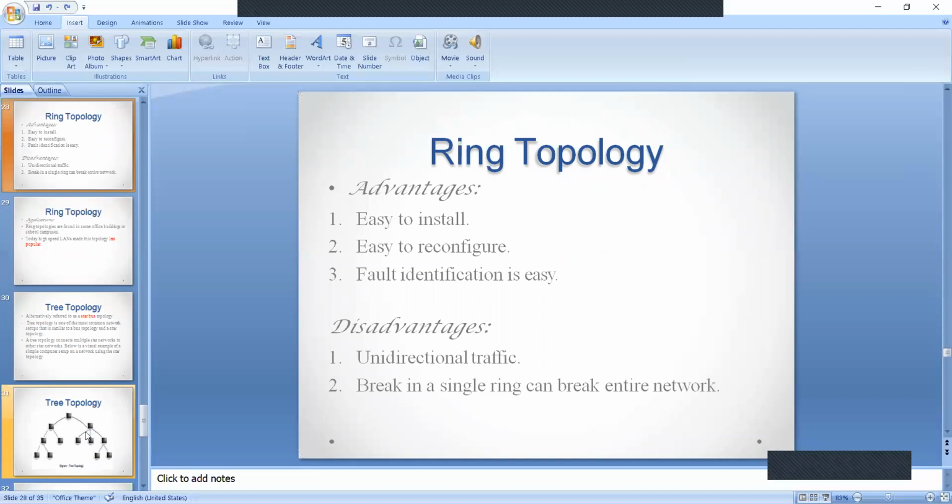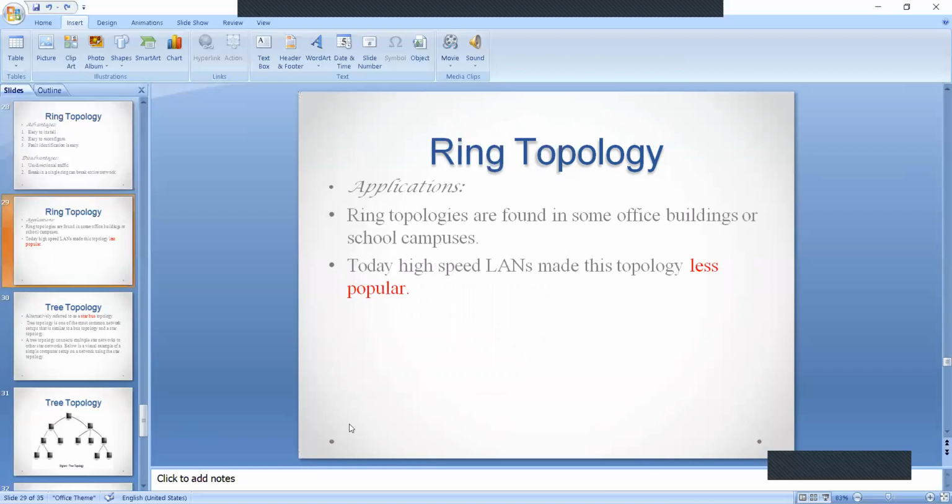Coming to the disadvantages, it follows unidirectional traffic. As I said before, the data will be transmitted in one direction only, unidirectional traffic. One more disadvantage is if there is any break in the ring, that leads to the entire breaking of the network. That is the major disadvantage.